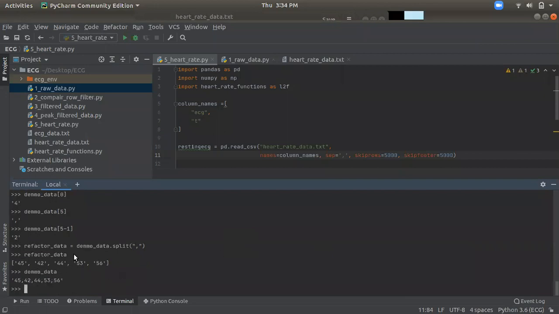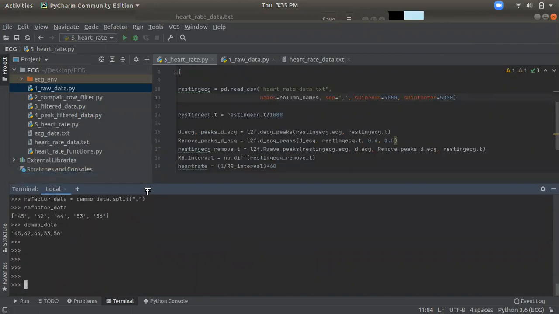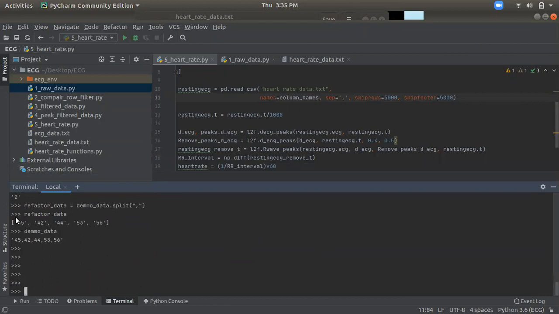Now you can compare the refactor data and demo data. The refactor data is something like this, with 45, 42 at index positions for each element, started with a square bracket and ended with a square bracket. Whereas the demo data is a string type, that's why 45, 42 is within a string, it's like a name, nothing else. So what's the type of refactor data?